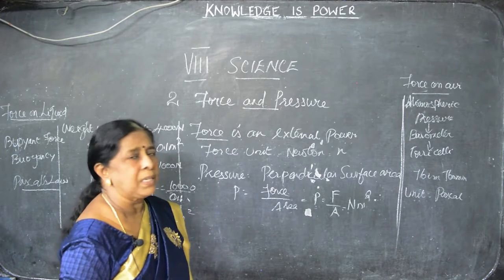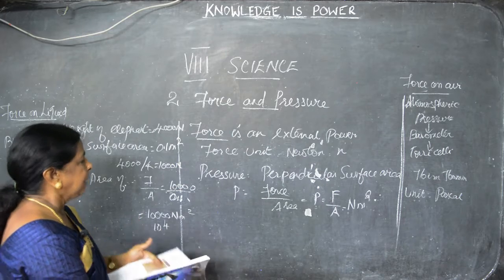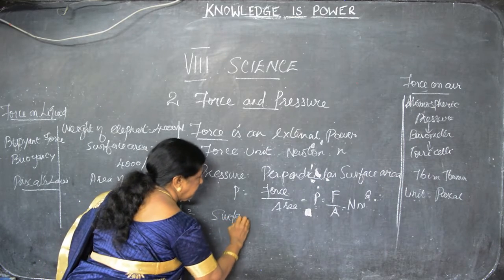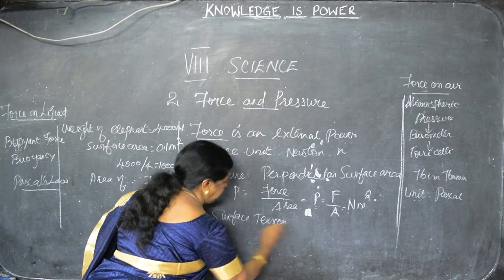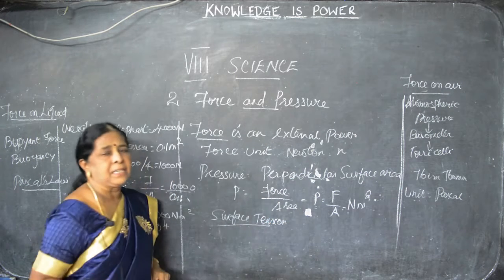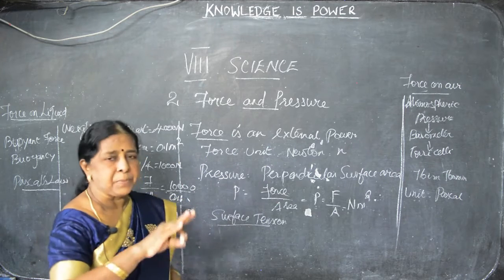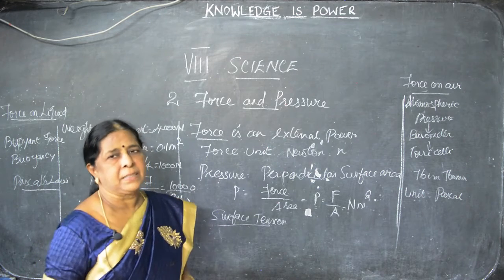Now we have to go for surface tension. Surface means what? That is the place. Then in maths also you are doing what is surface area, formula, total surface area, like that you write. So surface means the place where it occupies. How the surface acts, that we have to see now.